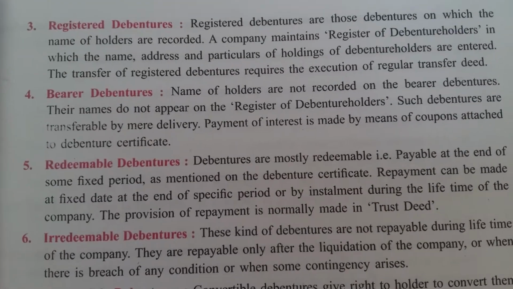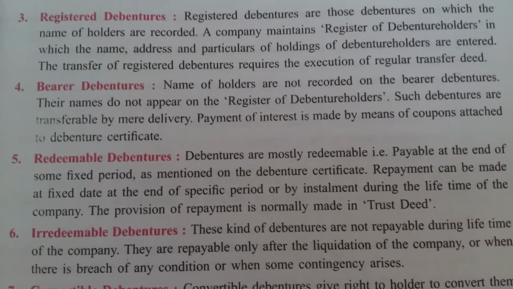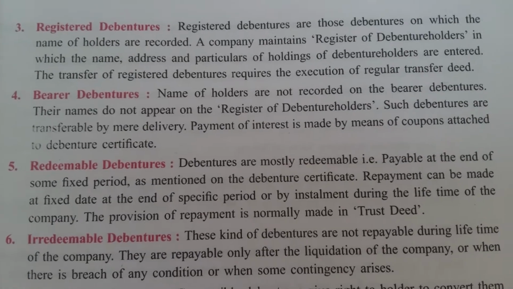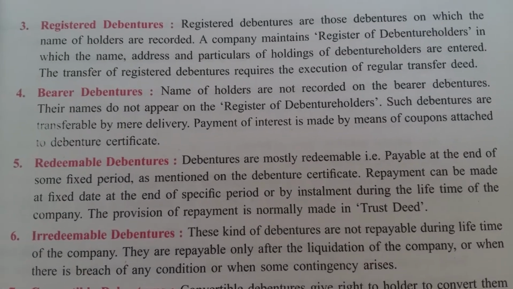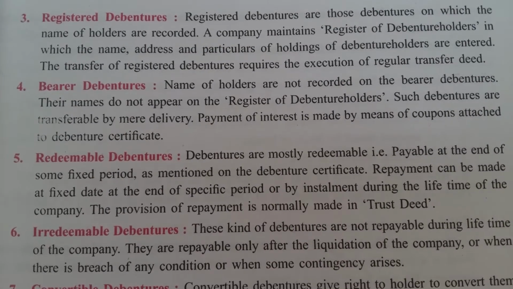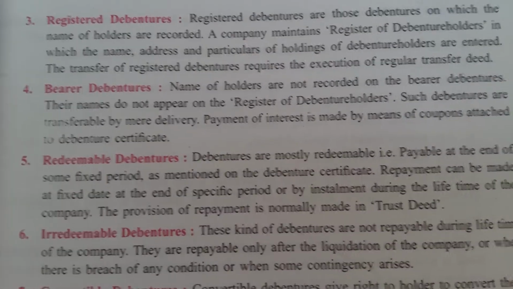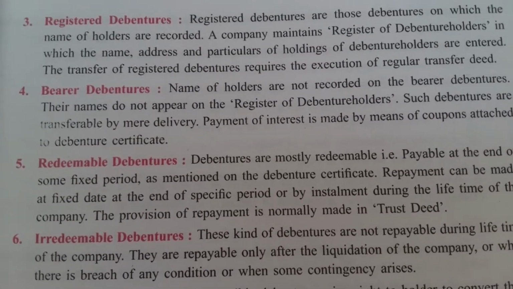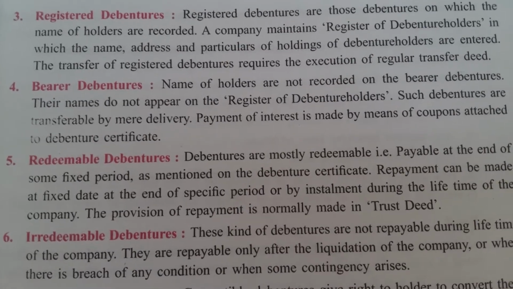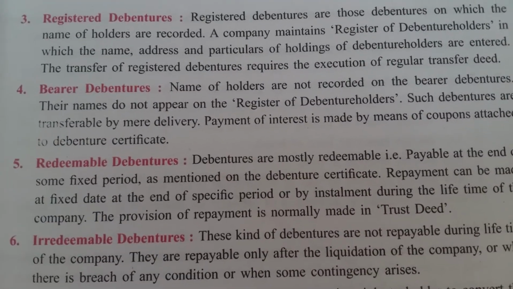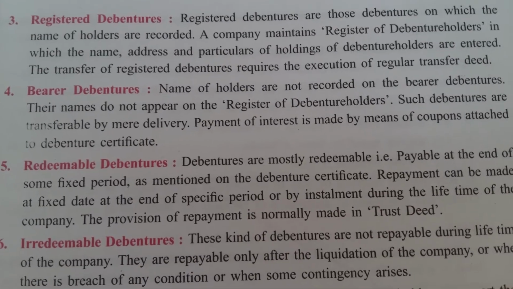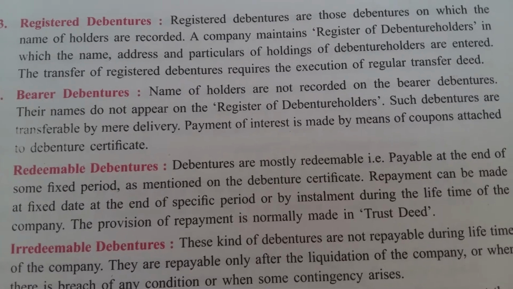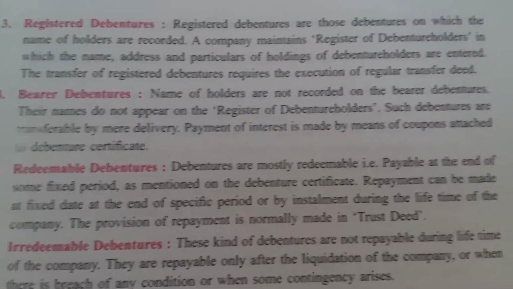The third debenture is what? Registered debenture. Registered means what? It is already named for the debentures. It means registered debentures are those debentures on which the name of the holder is recorded. It means on the register, on the debenture certificate, the name of the holder is already recorded, and the company maintains the register of debenture holders in which the name, address and particulars of holding of debentures are entered. Transfer of registered debentures requires the execution of a regular transfer deed.